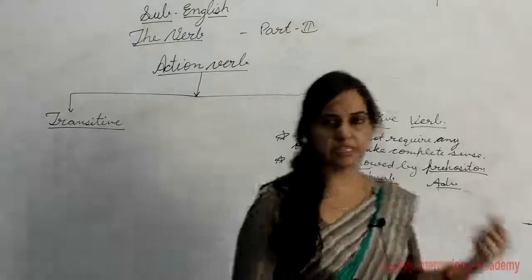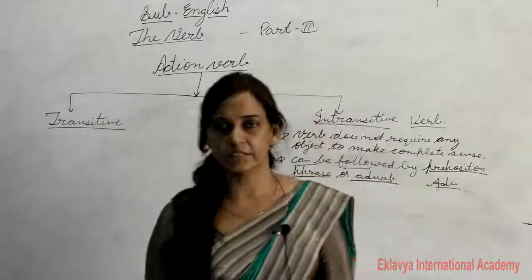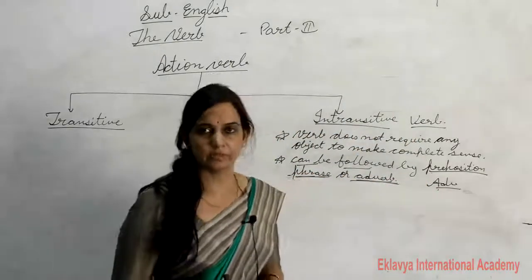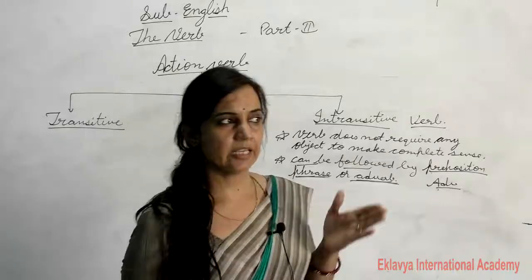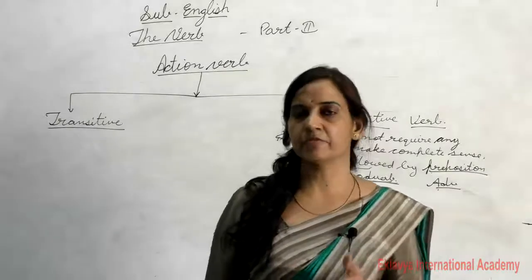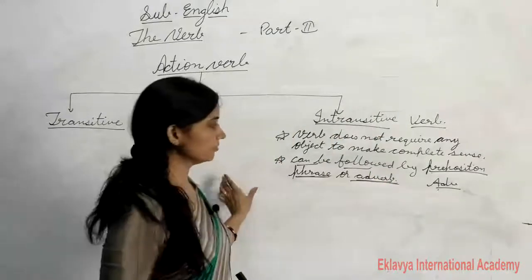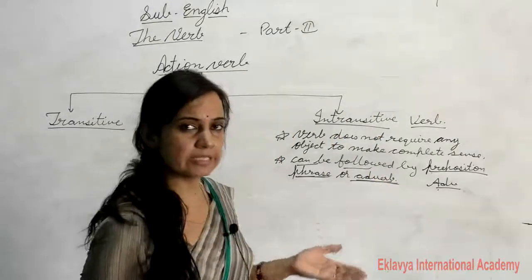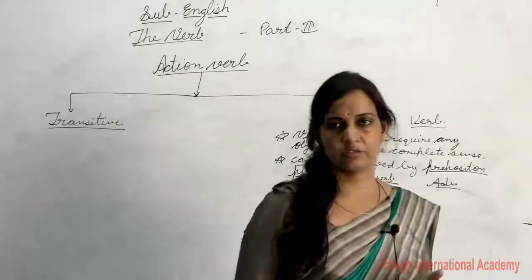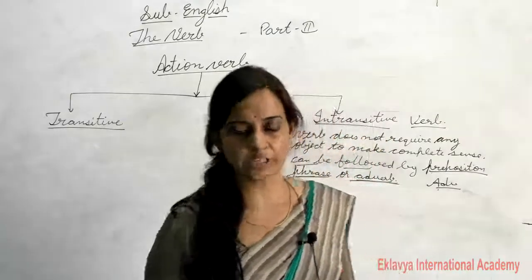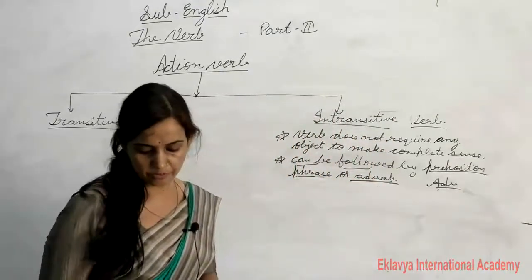It means verbs like seems, taste, turn and become. These verbs need some words to make complete sense. When we write words to make it complete sense, they are called the complement of the verb.